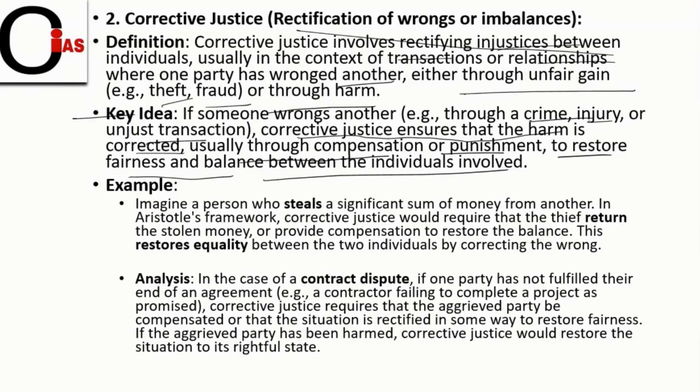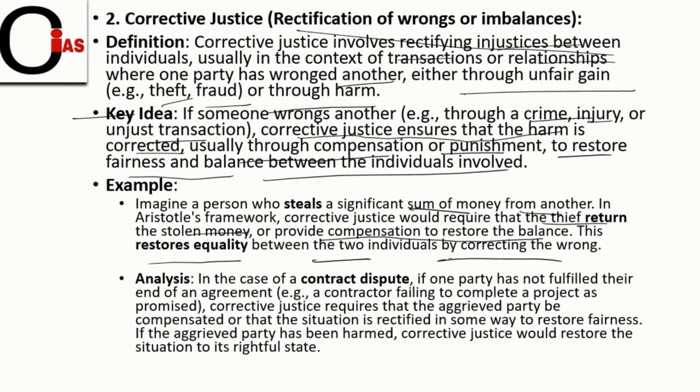Let us take an example to understand it better. Imagine a person who steals a significant sum of money from another. In Aristotle's framework, corrective justice would require the thief to return the stolen money or provide compensation to restore the balance. This restores equality between the two individuals by correcting the wrong.